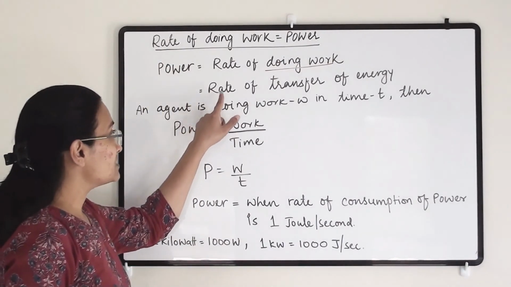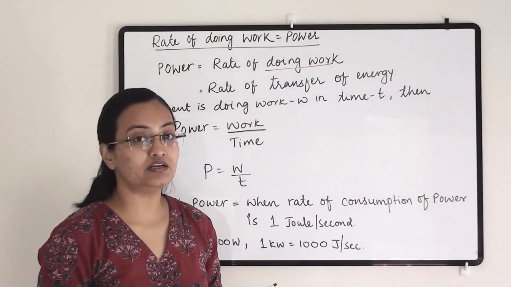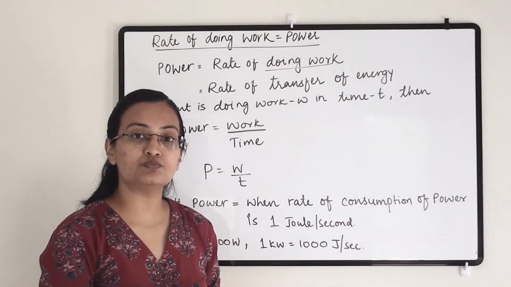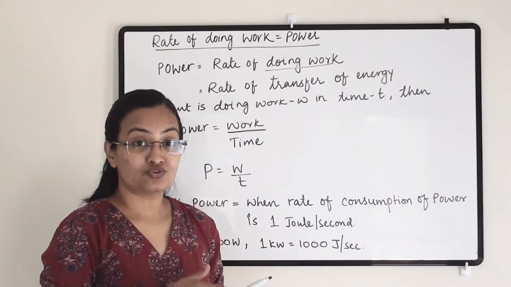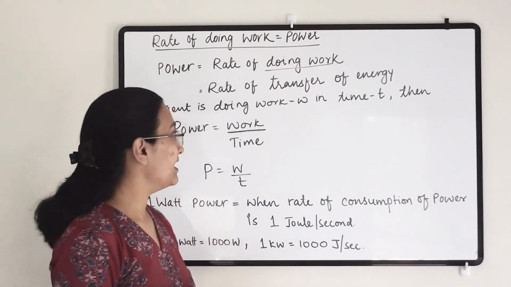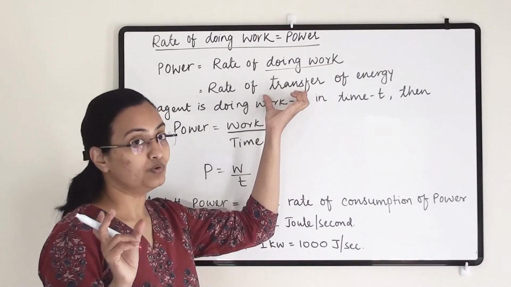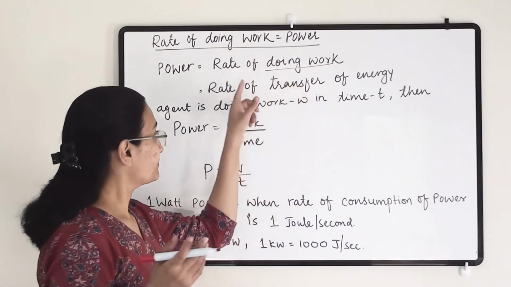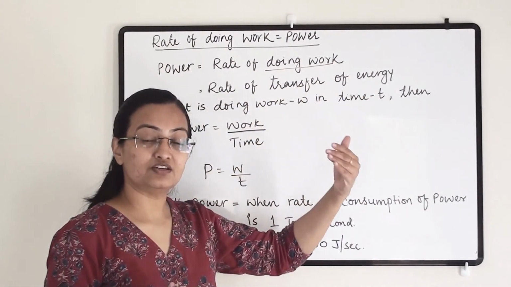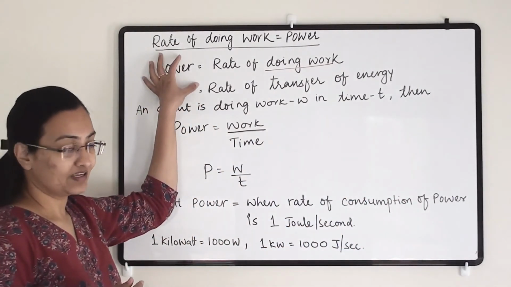Power also means the rate of transfer of energy, because in any case we cannot generate energy, we are always transferring energy. For example, mechanical energy is being transferred to kinetic energy. If that transfer is fast, that means the power is more, and the time period taken to do that work will be less. In that case, the rate of transfer of energy from mechanical energy to kinetic energy is fast, so the power is more.